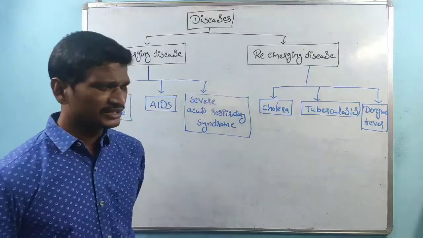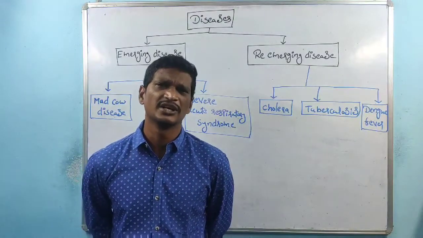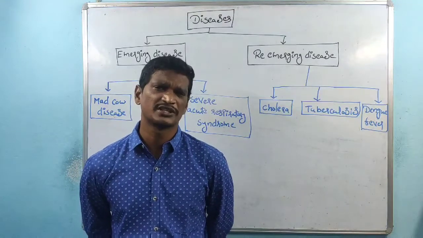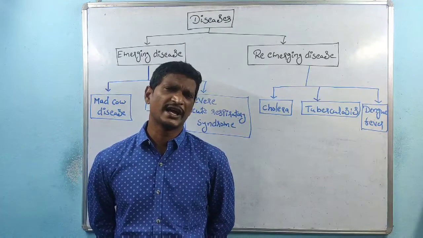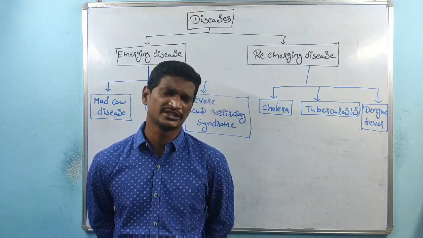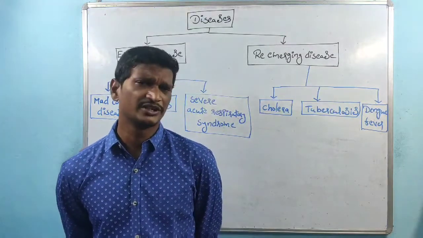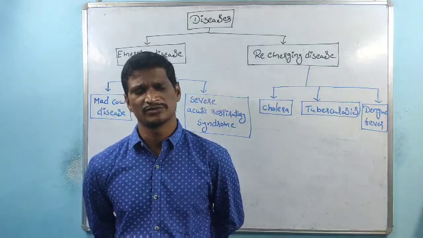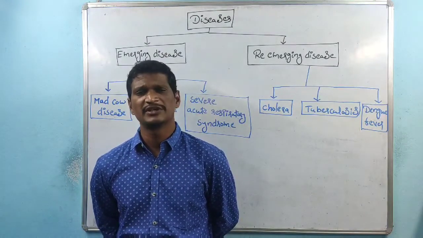And severe acute respiratory syndrome, SARS, right? SARS, severe acute respiratory syndrome. See, it is the disease related to the respiratory system, right? It destroys the alveoli cells, and there is no respiration, there is no exchange of gases, and the person will die. That is about the three types of emerging diseases.